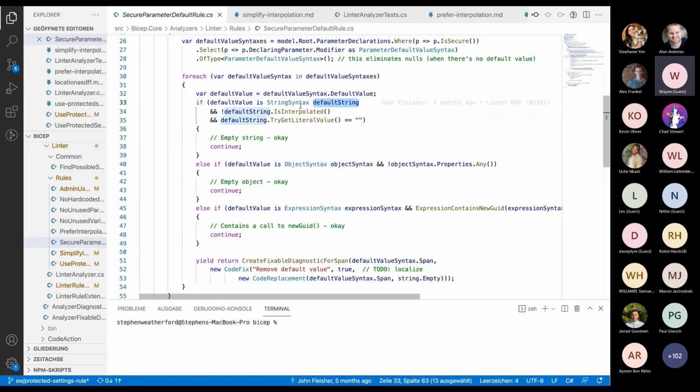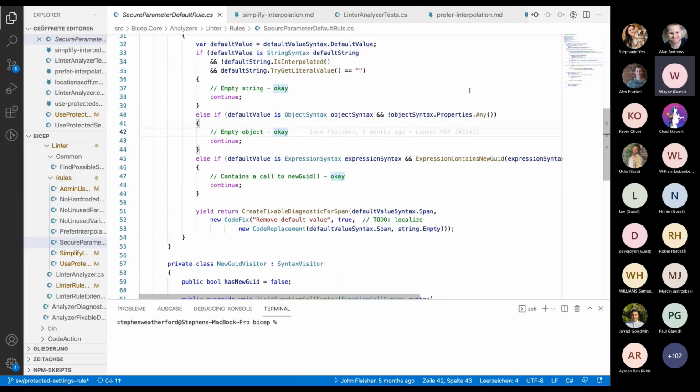So in this case, we've got a string. If it is an empty string, then we're fine. If it's an object syntax and there's nothing in it, it's also fine. Otherwise, we want to check if it's a call to newGuid so that it would actually be unique.